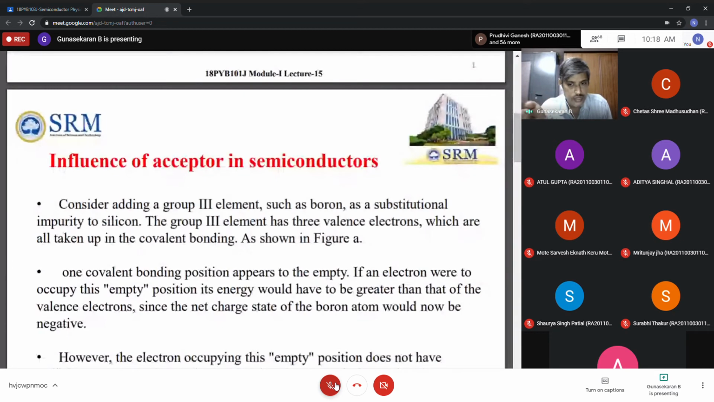However, this electron in the empty position does not have sufficient energy to move to the conduction band. Why? See, last time the phosphorus donor atoms donated the electrons, so the electrons already have very high energy, and they go directly very close to the conduction band. But what about this case? These electrons do not have sufficient energy because they are already valence electrons, and it is far smaller than the conduction band energy. So it is not possible to move to the conduction band.